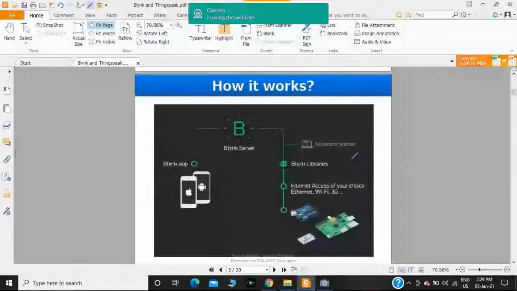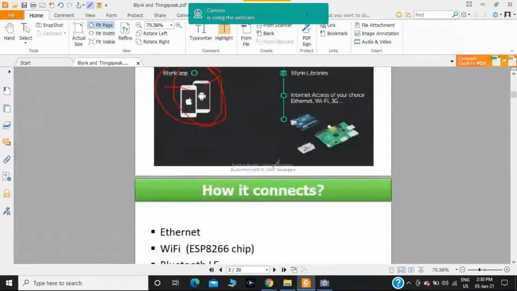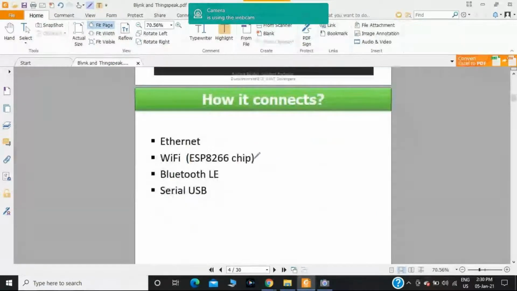How it works? This is the Blynk app. Here I have taken an iPhone and this is an Android mobile, and the Blynk app is going to support both operating systems. We can connect to n number of hardware devices like Arduino, NodeMCU, Raspberry Pi over the Blynk server. How does it connect? Through Ethernet, through Wi-Fi, through Bluetooth, through serial USB.